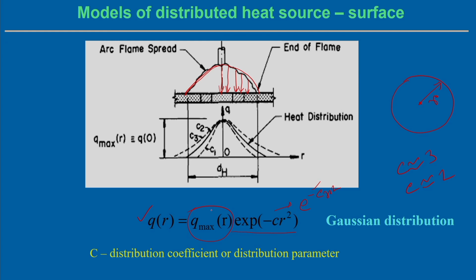Now, Q max indicates the maximum intensity at the center point. Exactly at the center point, Q is the max. So, basically at R equal to 0, what is the value of the maximum intensity? This is the condition: R equal to 0, Q equal to Q max. Then from the maximum value it is gradually decreasing as a function of R. So, this way you can express these things.